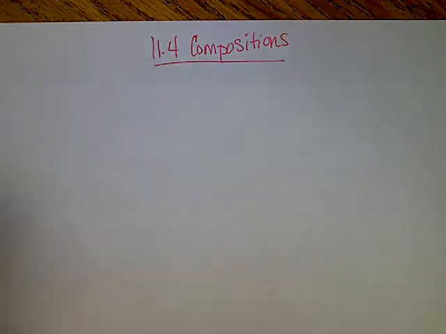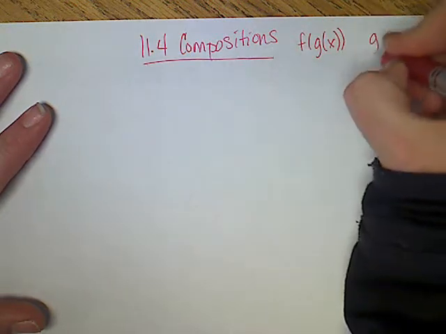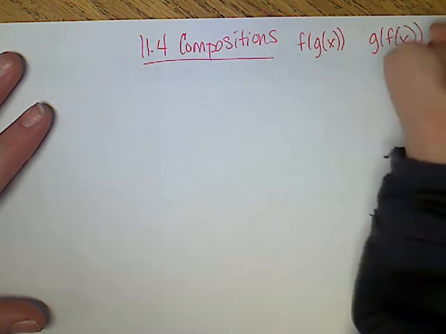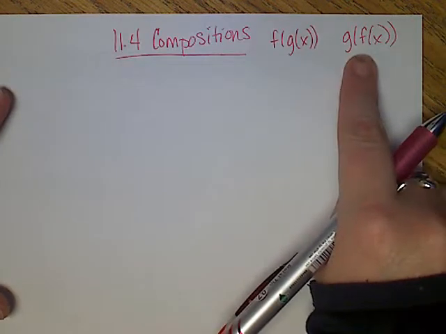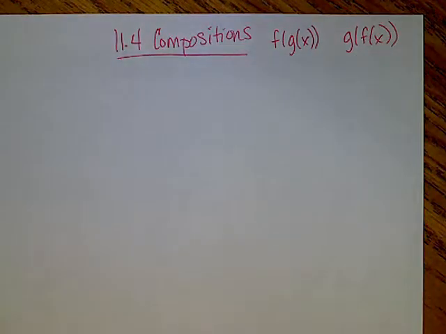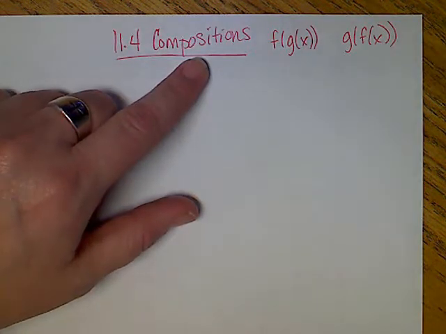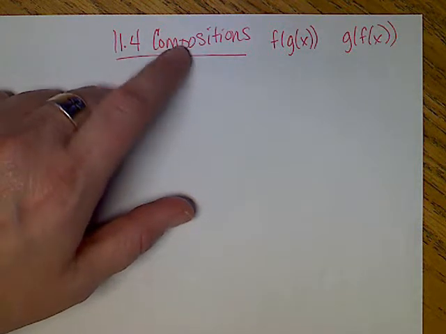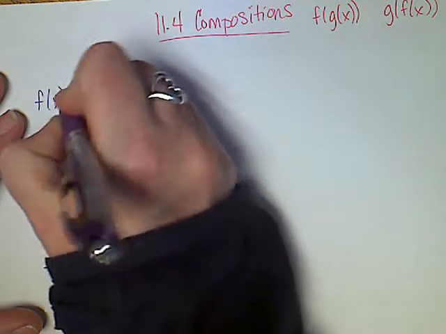11.4, this would be considered part 2. We're going to talk about compositions, just so we make sure that we remember what these are. And compositions are f of g of x or g of f of x. We'll have to do both if we're trying to prove that two functions are inverses. And you will be having directions that say, are these two functions inverses? Prove using compositions. And you must do this math, or you don't get the credit.